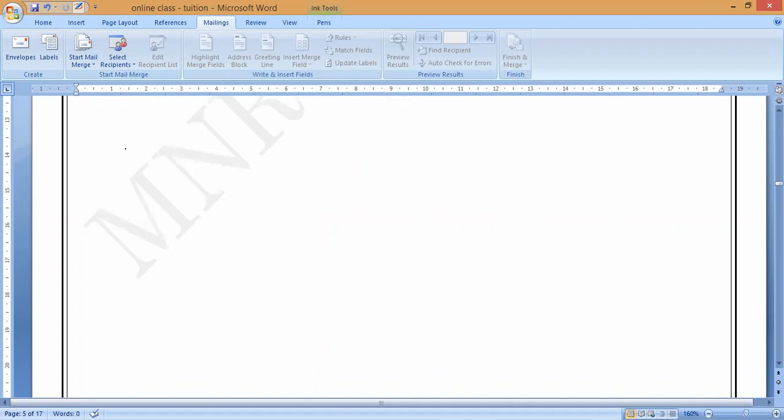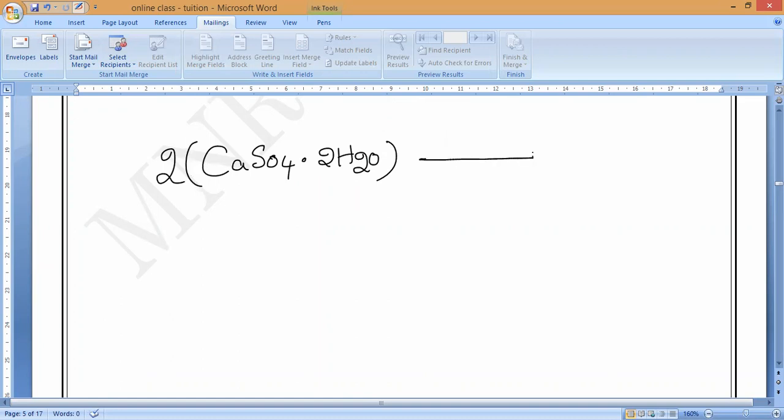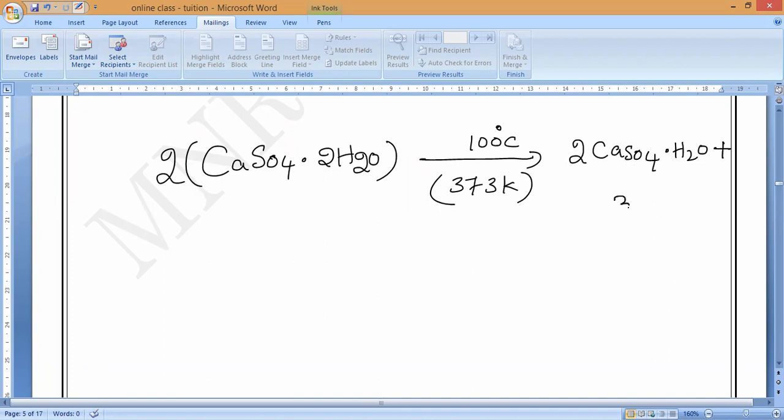Now the second equation I can write for the preparation: 2 CaSO4 dot 2H2O, taken twice, and if I start heating at 100 degrees Celsius, or we can say 373 K, then by balancing you get 2 CaSO4 dot H2O plus 3 H2O.